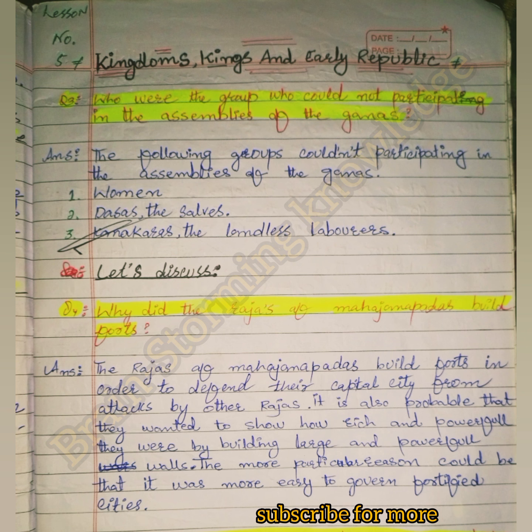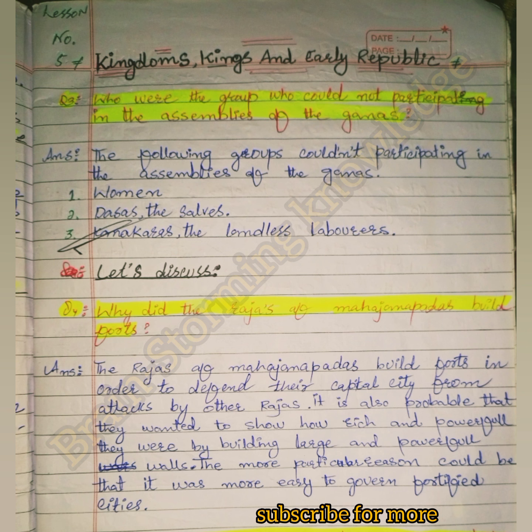Class 6 History question answers, Kingdoms, Kings and Early Republic. So the first question is, who were the groups who could not participate in the assemblies of the janas? Answer is, the following groups could not participate in the assemblies of the janas. Number first, women. Number second, dasas, the slaves. And number third, kamakaras, the landless laborers.